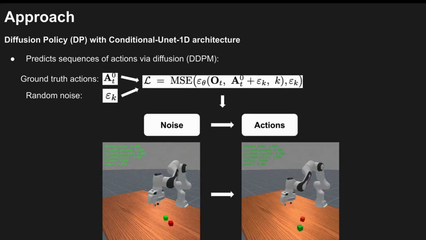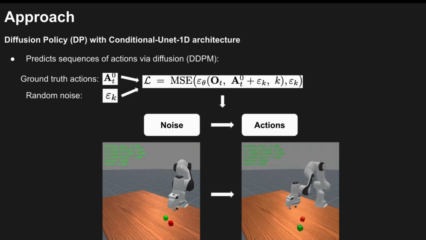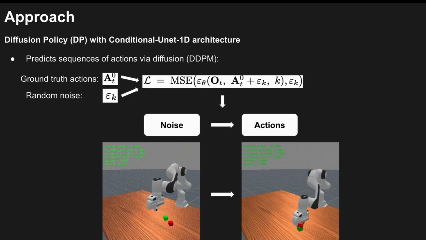In our approach, we train diffusion policy using a conditional 1D U-Net architecture and the standard DDPM loss. More precisely, we take ground truth actions from expert demonstrations, add noise to them, and train the model to denoise the noisy actions. So at inference time, the model goes from noise to actions, generating its own trajectories.